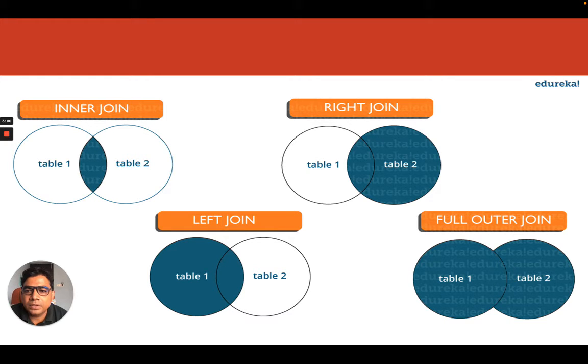Now what are the different kinds of joins, that is also asked. So this is a simple way to explain. In inner join, suppose you have two tables. In that case, whatever is the common data between table 1 and table 2, that will be the result output in inner join. When we do the right join, whatever we have common between table 1 and table 2, along with all of table 2, will be returned. In case of left join, table 1 data along with whatever is common between table 2 and table 1 will be returned. And in full outer join, the union between table 1 and table 2 will be returned. Here data will not be repeated.